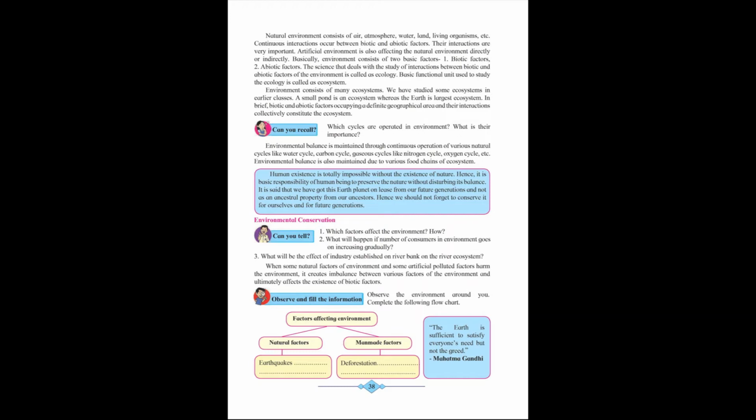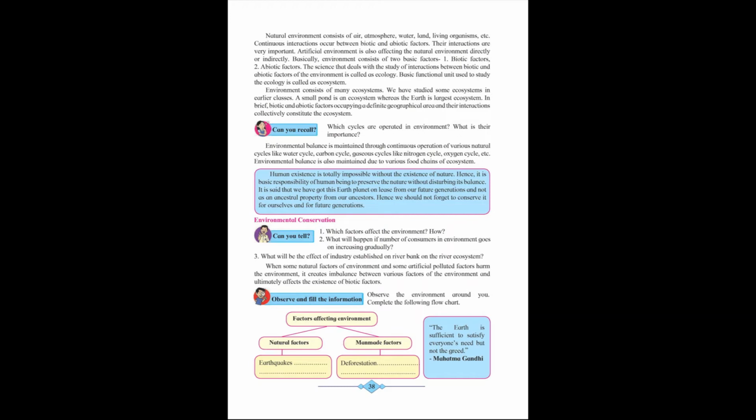Now, can you recall the question? Which cycles are operated in the environment? The answer is in the paragraph below. Which cycles are operated in the environment? What is their importance? Environmental balance is maintained through continuous operation of various natural cycles like water cycle, carbon cycle and gaseous cycles like nitrogen cycle, oxygen cycle, etc.